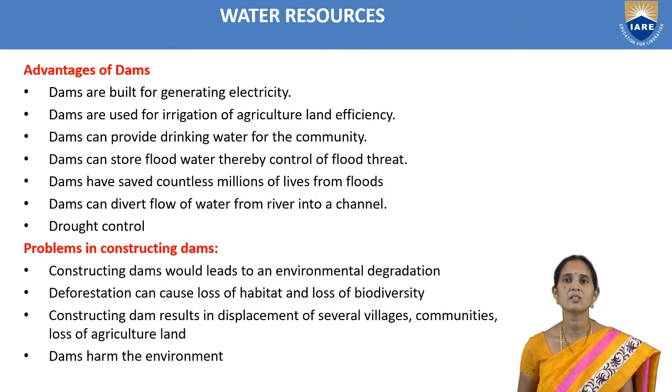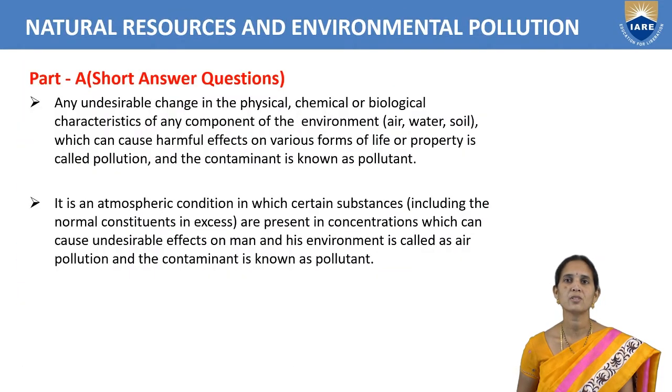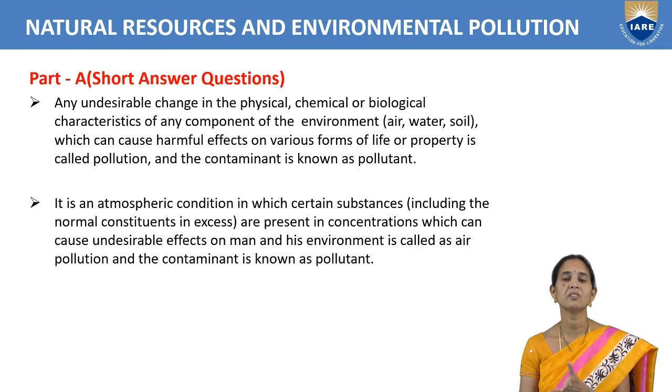So next one we can discuss here. Define air pollution. It is an atmospheric condition. When we see the air, everywhere air is polluted due to certain substances present in high concentrations. The air is polluted either naturally or by man-made activities. When the concentration of substances like SO2, CO2, and CO increases in the air, that leads to pollution, and that is called air pollution.